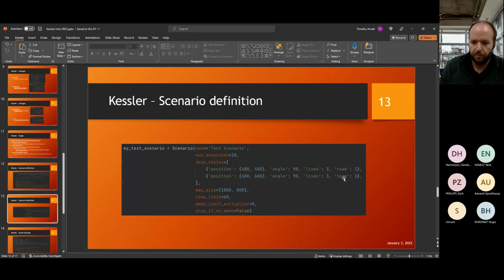3 lives. This will be the default probably for all competition scenarios. Map size, I would just leave this as default unless you're doing something very specific. Time limit, ammo limit multiplier, in this case being 0, this means that we are going to give it unlimited ammo, and stop if no ammo is false. These are the defaults, by the way, if you just don't define these.